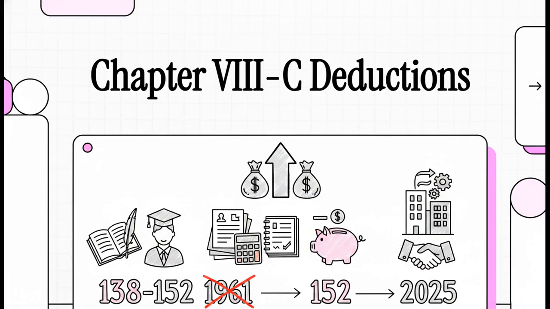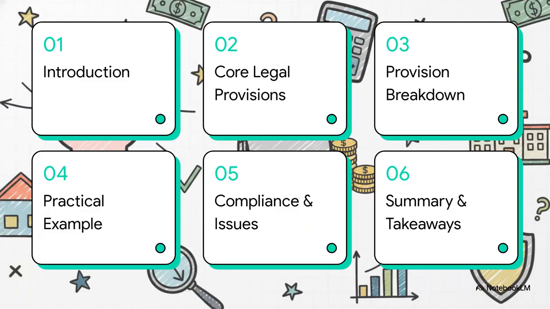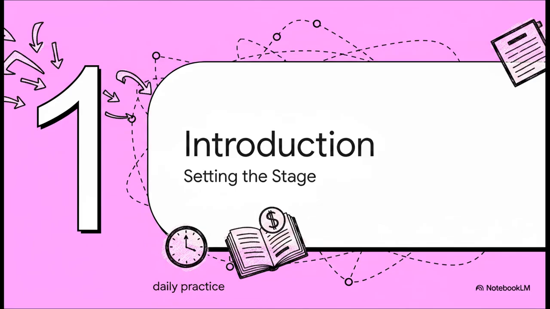Today, we're focusing specifically on deductions in respect of certain incomes, covering Section 138 all the way through to Section 152. So here's our game plan for today. We're going to cover the hook and introduction, the core legal provisions, a detailed provision breakdown, a practical taxation example, compliance and common issues, and wrap it all up with a summary of key takeaways. Let's get to it.